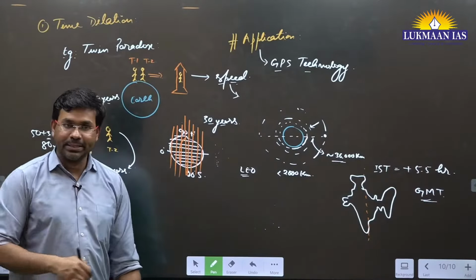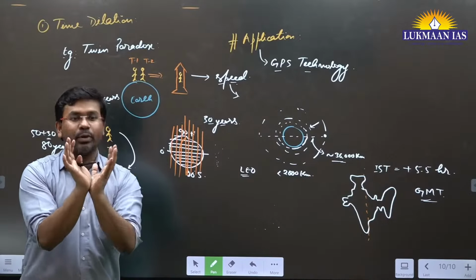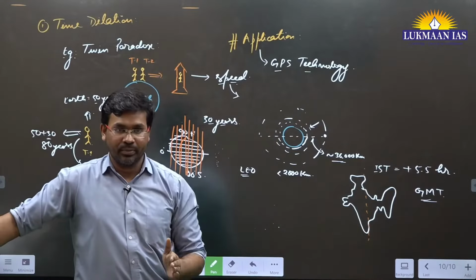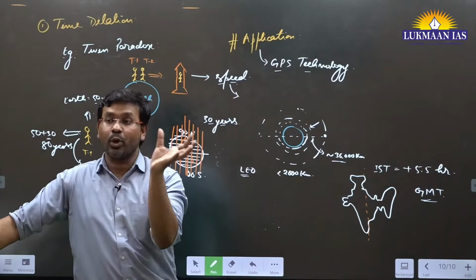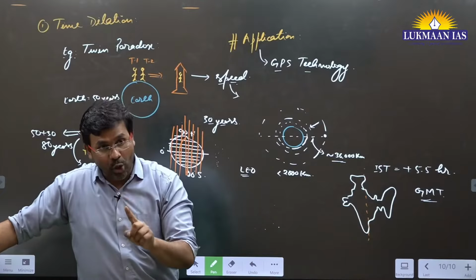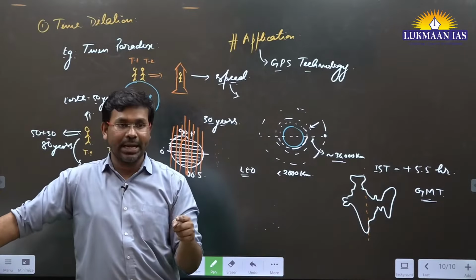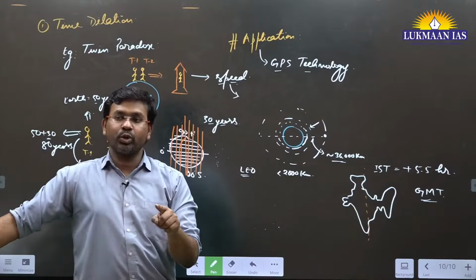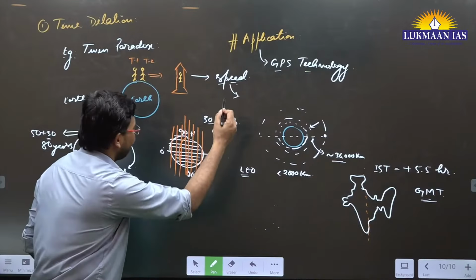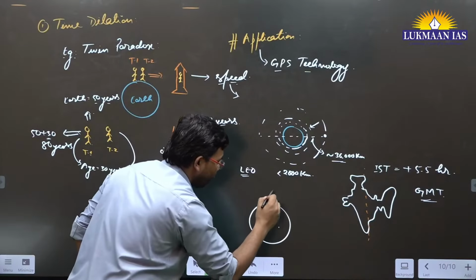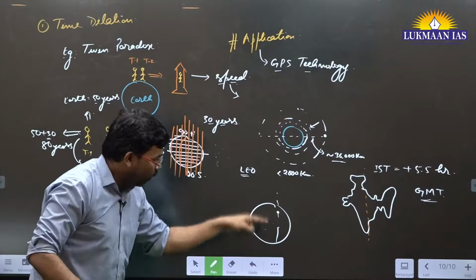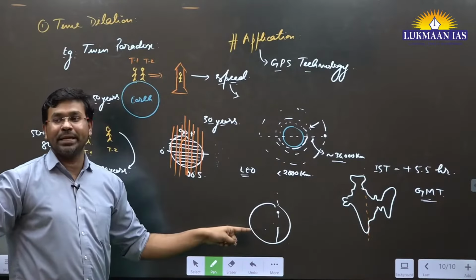Greenwich Mean Time is, let's say, on the surface of the earth, the place where sunlight happens for the first time. They have synchronized the clocks on earth, 24 hours. According to that clock, the place where sunlight comes first passes through England. If we talk about the globe, this is the globe. In the globe there is a place where sunlight happens first. That longitudinal line is called Greenwich Mean Time.